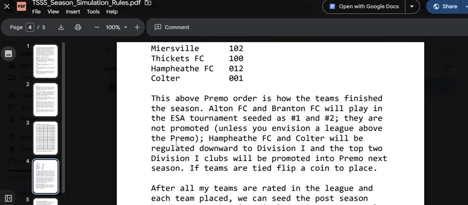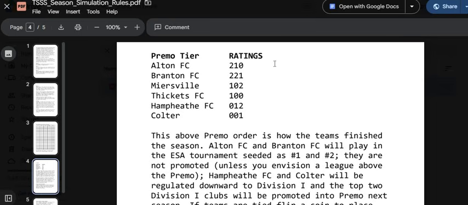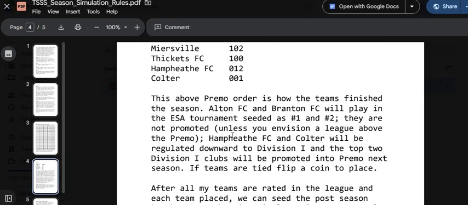Where am I at here? Seeded is 1 and 2, and they will not be promoted, because unless you envision a league above the primo. So these 2 teams might end up joining some other Premier League or Super League or something. Who knows?